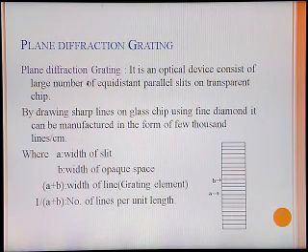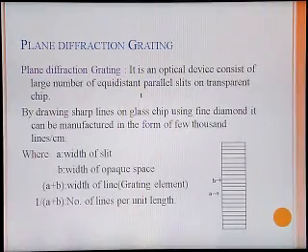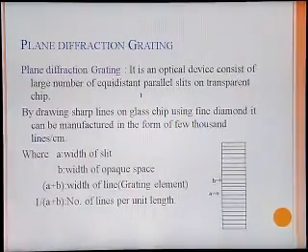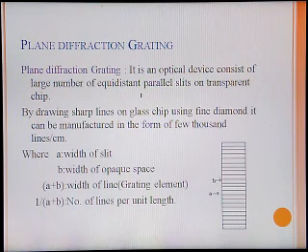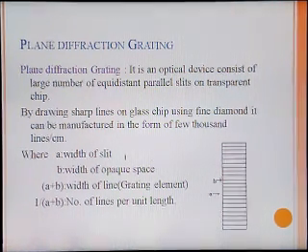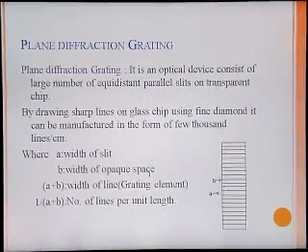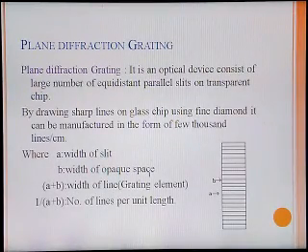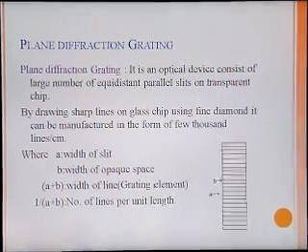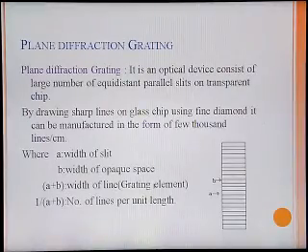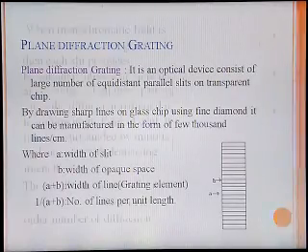The plane diffraction grating is an optical device consisting of a large number of equidistant parallel slits on a transparent chip. By drawing sharp lines on a glass chip using a fine diamond, it can be manufactured with a few thousand lines per centimeter. In this diagram, a is the width of the slit, b is the width of the opaque space formed by the sharp diamond. a plus b is the width of the line, known as the grating element, and 1 upon a plus b is the number of lines per unit length for a given plane diffraction grating.